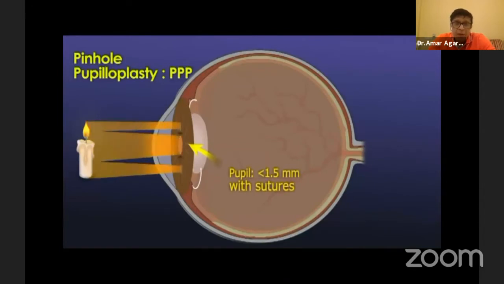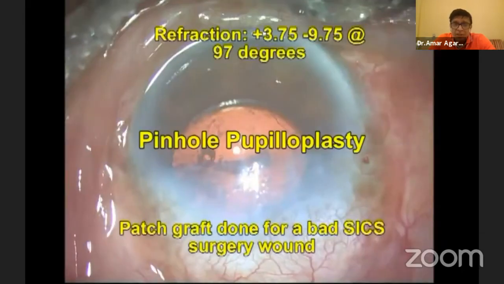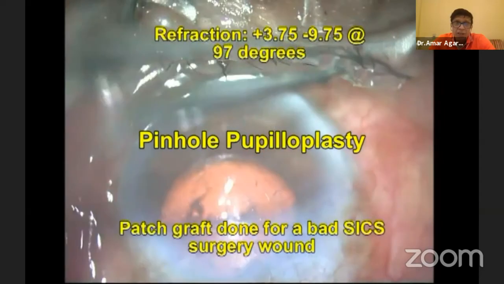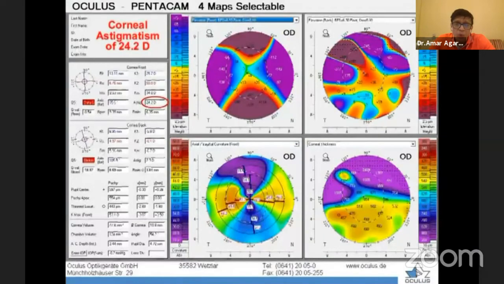Finally, I thought we'll cover a pinhole pupilloplasty also, in which case what we are doing is making the pupil 1.5 millimeters. The peripheral rays are getting blocked. Now what happens is the rays from the center hit directly inside the foveal area. This patient had an astigmatism of 24 diopters. There is no way you can correct this by any other way.